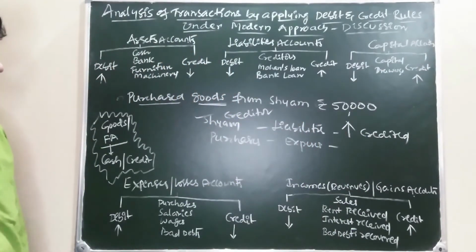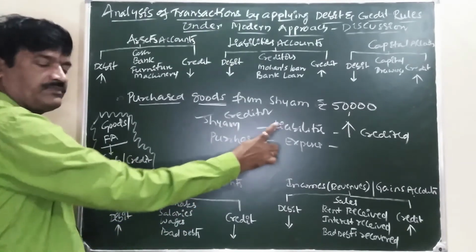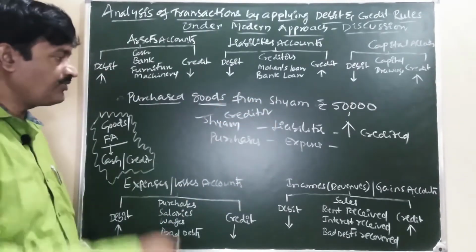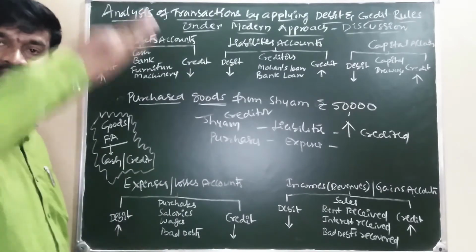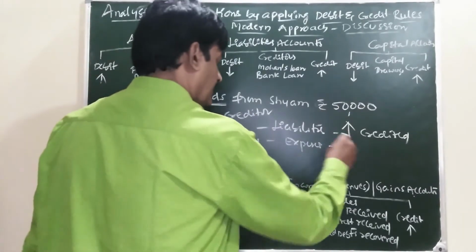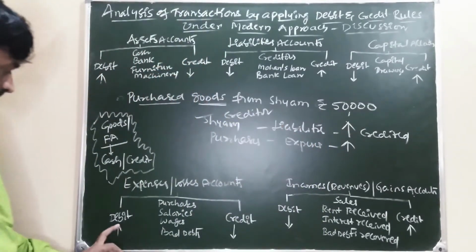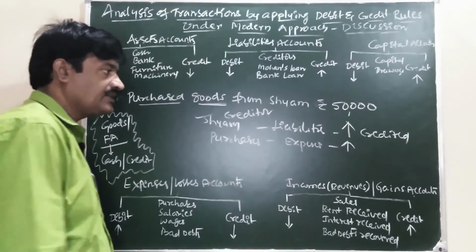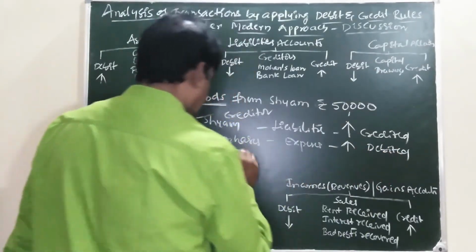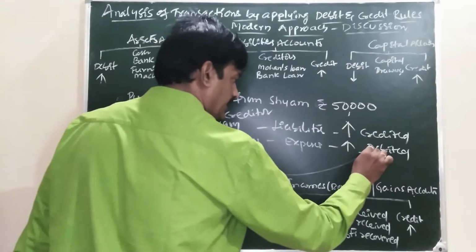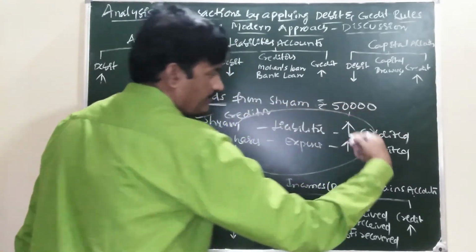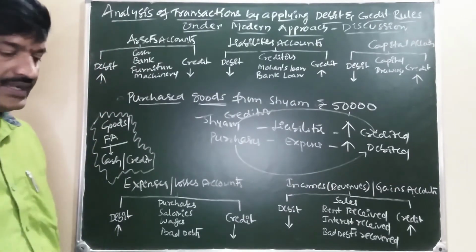Now purchase. Purchase comes in expenses. With every purchase of goods, our expenses are increasing. Increase in the expenses is debited. So purchase account is debited. Shyam account is credited.